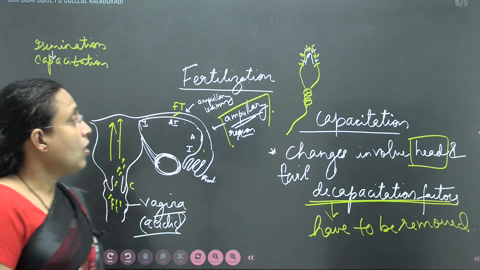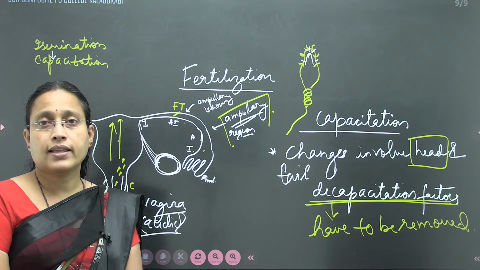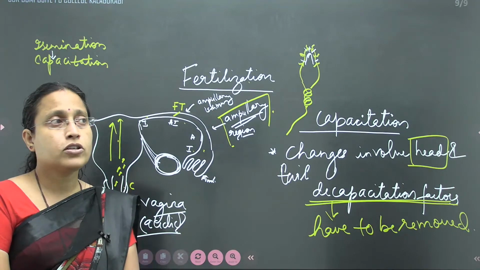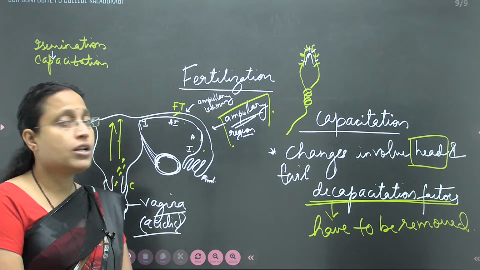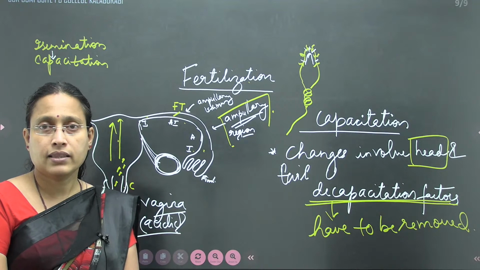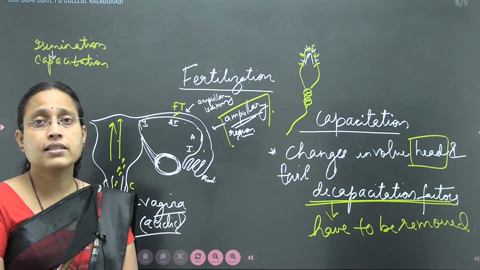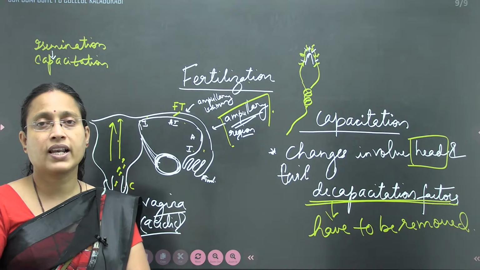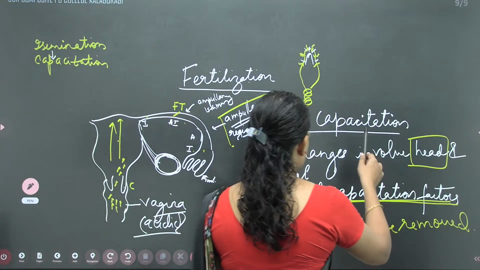You have already studied in botany, while studying the structure of the lipid bilayer, that cholesterol is one of the important components of the cell membrane. Now when cholesterol is removed, the cell membrane becomes very thin, and therefore it is easily susceptible to destabilization. It can easily dissolve and fuse quickly with the neighboring membrane. So therefore they have to be removed.